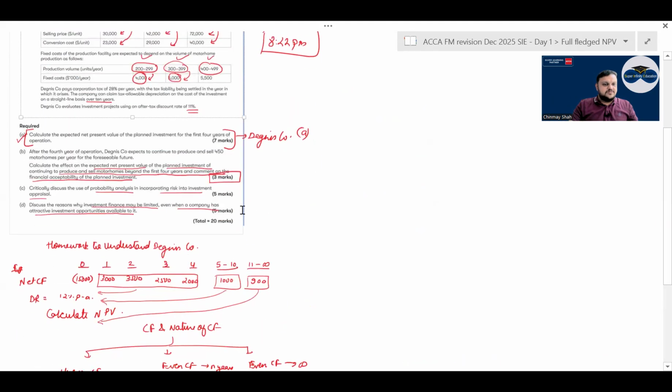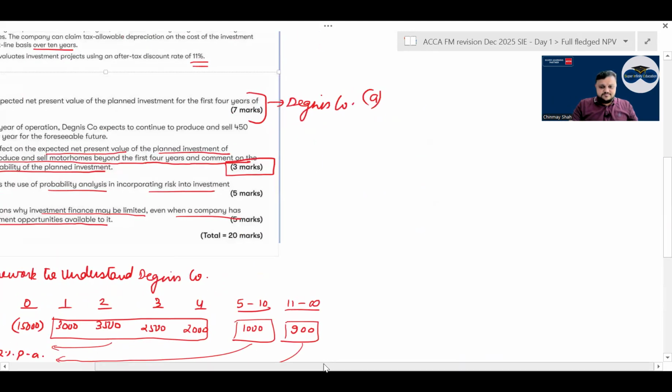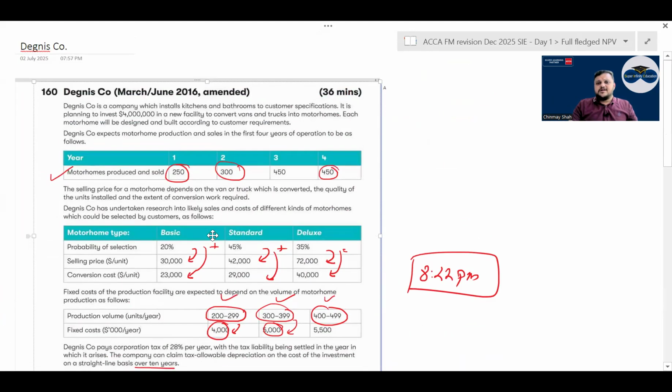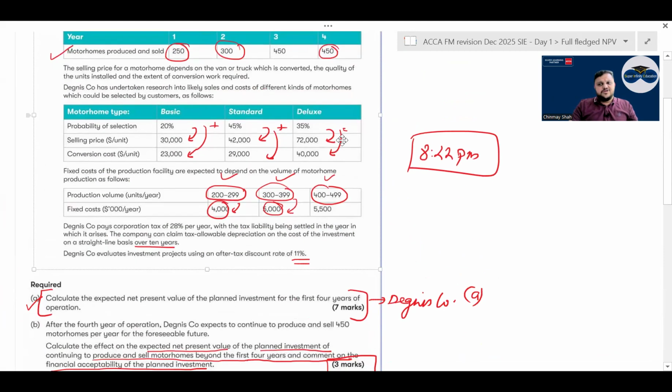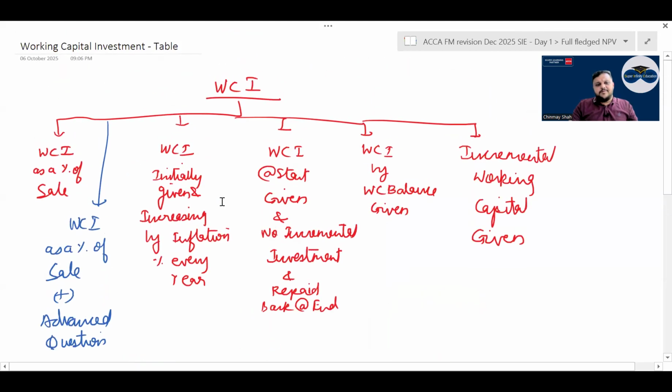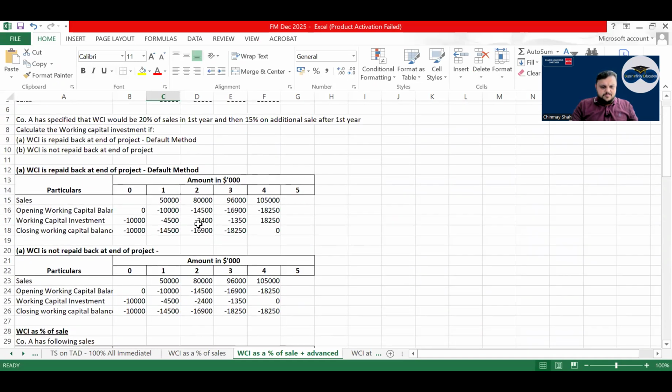Then there is a question called Degnis company. ठीक है, you can have a 5 year or 4 year project and the project life to be 10 years, right? So that also will work out. उसमें you take depreciation later on. फिर working capital: 4 or 5 types of questions are there in working capital. Working capital as a percentage of sale, working capital as a percentage of sale plus advance question. I have taken a lot of different types of question here.